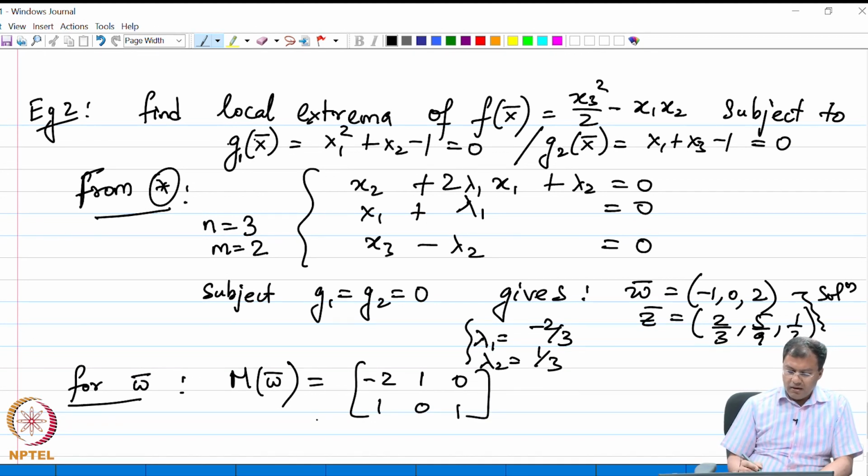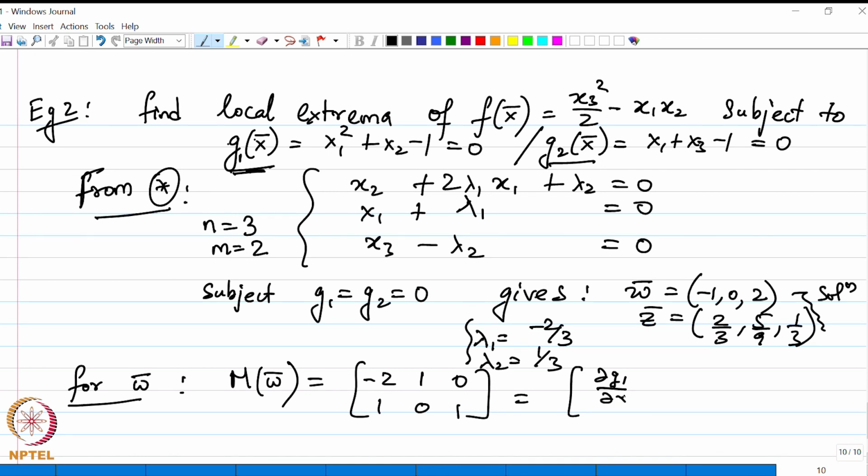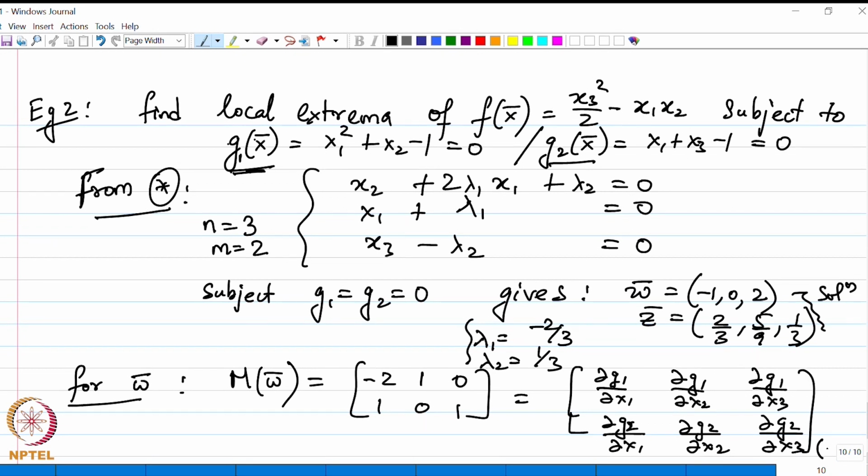It is easy to check because all I have to do is to find the necessary derivatives of these constraints. So, this is nothing but del g 1 del x 1, del g 1 del x 2, del g 1 del x 3, del g 2 del x 1, del g 2 del x 2 and del g 2 del x 3, evaluated at the point omega.